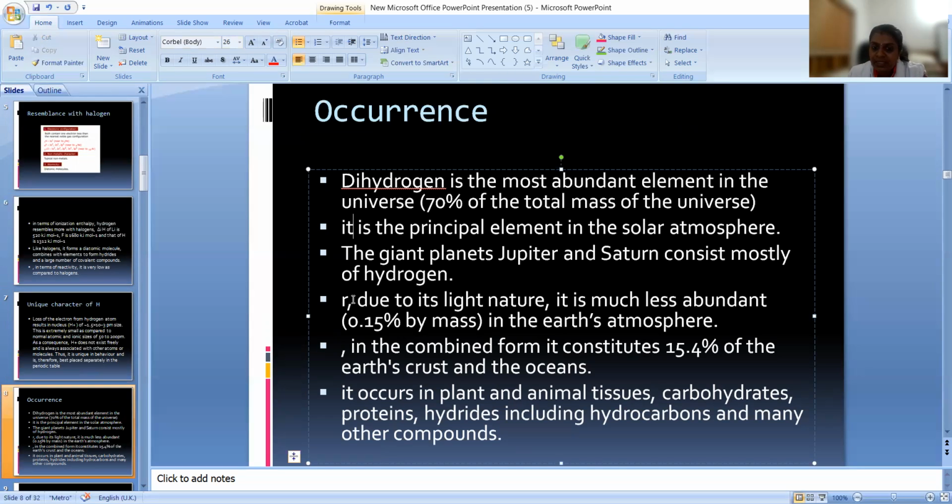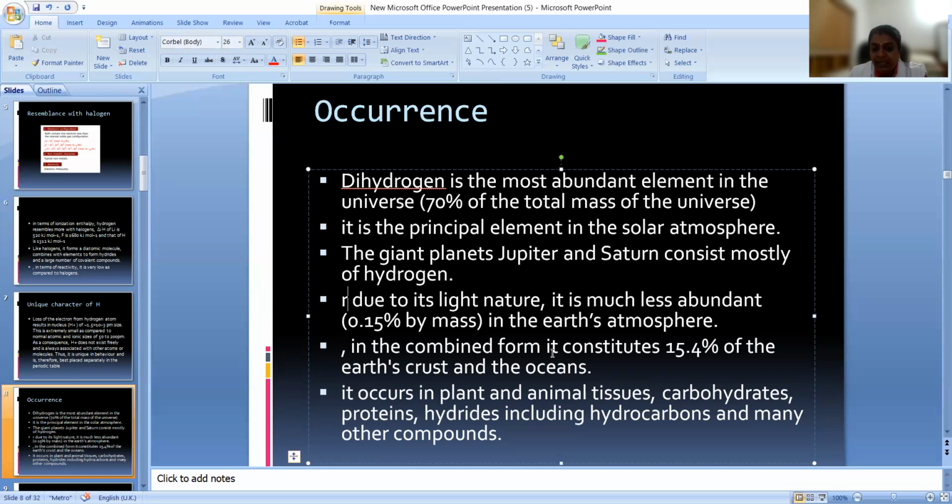And due to its light nature, it is much less abundant in the Earth's atmosphere, because it has less density, so it will move up. You know about hydrogen balloons, right? When you leave a hydrogen balloon, it will rise up, because it cannot stay in the atmosphere. It has less density, so it will move up, and the denser gases are present in the atmosphere.